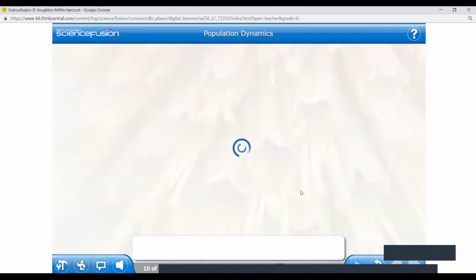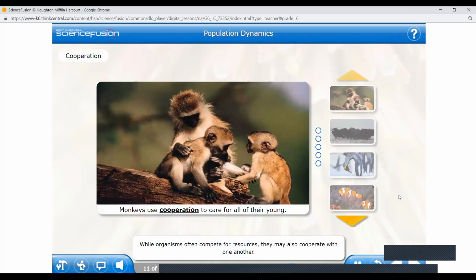Okay. You will study about cooperation. While organisms often compete for resources, they may also cooperate with one another. Cooperation occurs when organisms behave in ways that help others in their environment. Click each image to learn more.